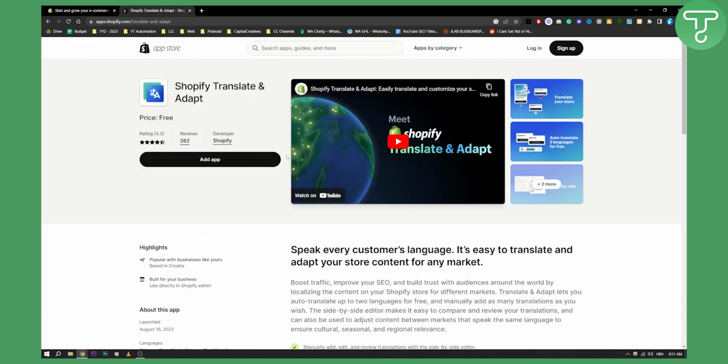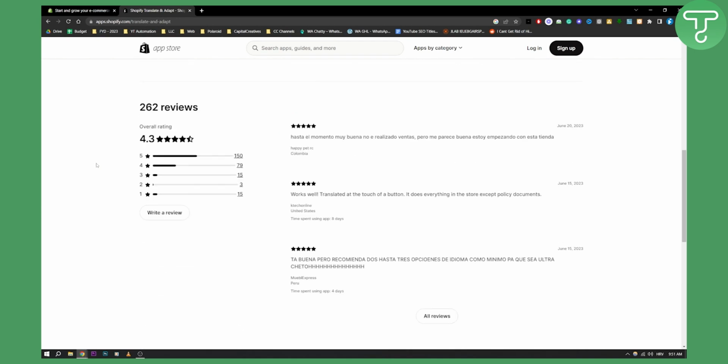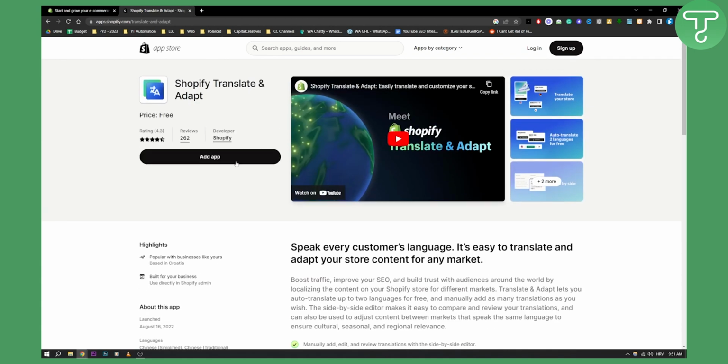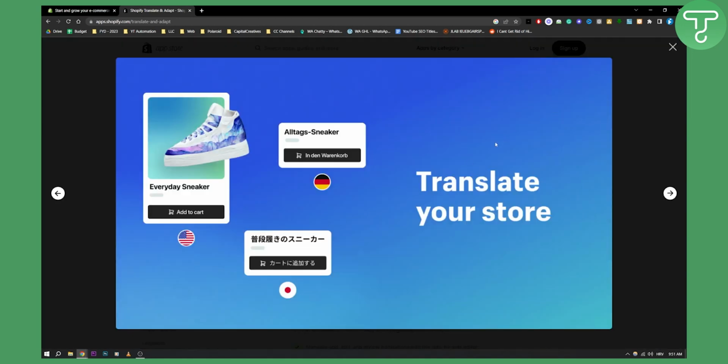Now, this is the app that I'm talking about. It's called Shopify Translate and Adapt. This is completely free, as you can see right here. It has 5 stars, 4.3 stars, but it has majority of 5 stars, as you can see. And basically, this is how it works, right?